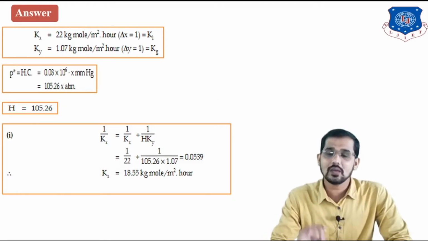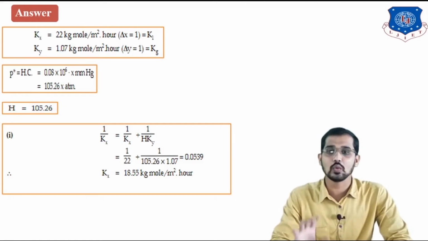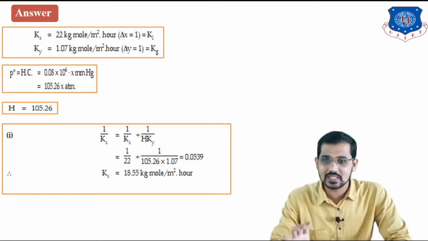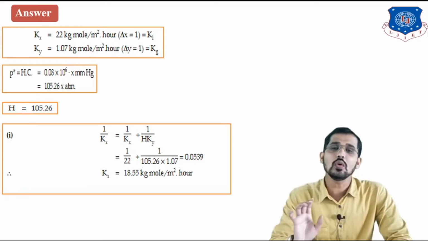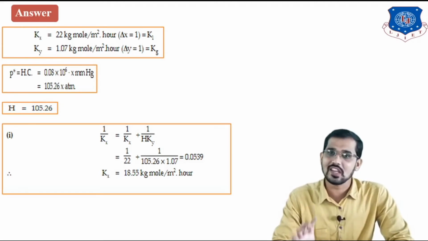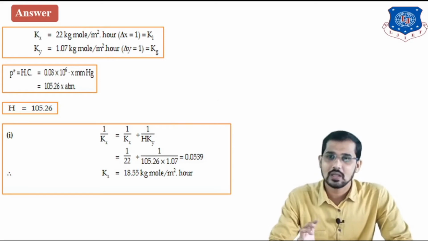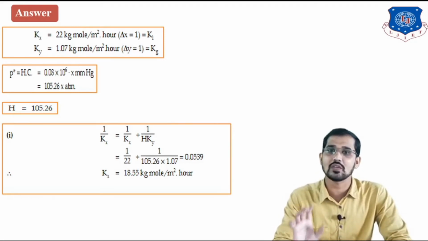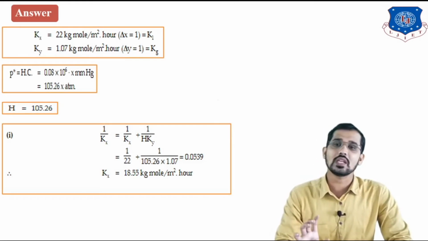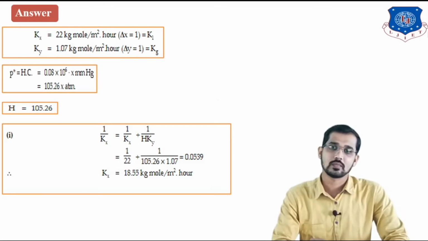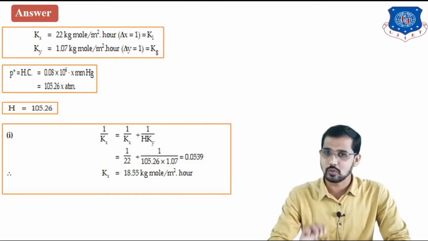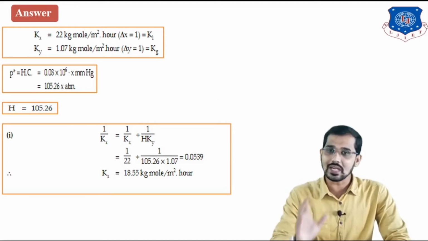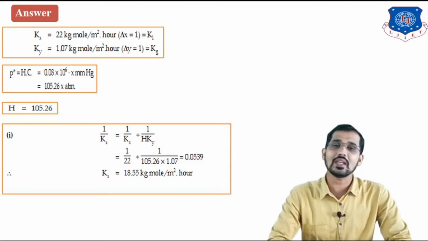You can see on the screen, 1 upon capital Kx is equal to 1 upon small kx plus 1 divided by h into small ky. So what is h? H is nothing but Henry's law constant. We have that value, h is equal to 105.26, and we already have the small kx and small ky values, that is small kx is equal to 22 and small ky is equal to 1.07. Just put all these values in this formula. After putting, you just calculate and you will get the value for capital Kx.